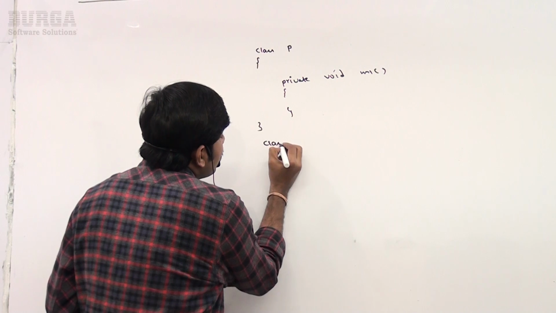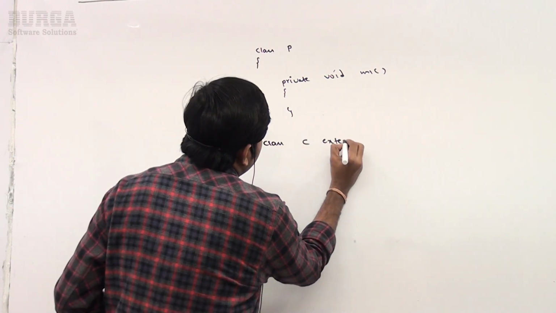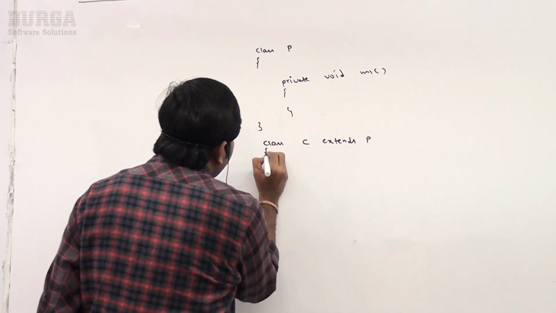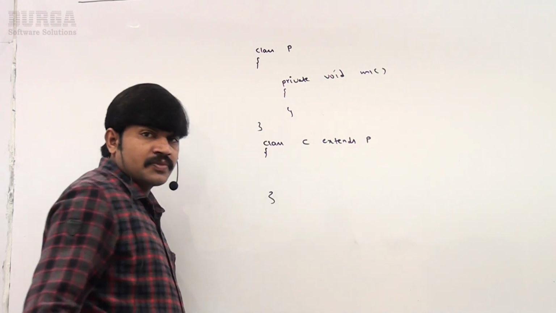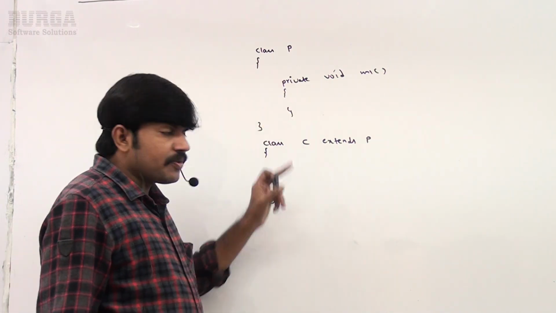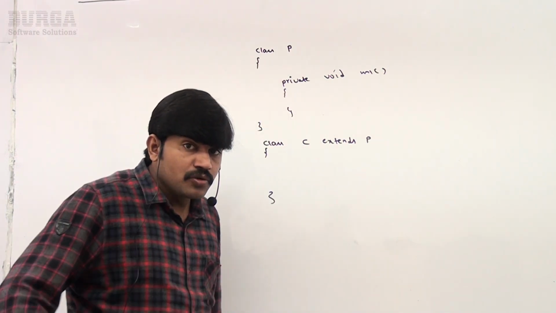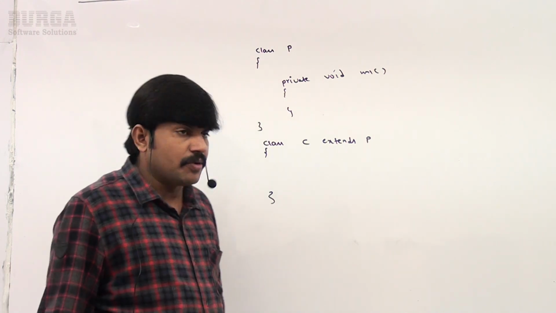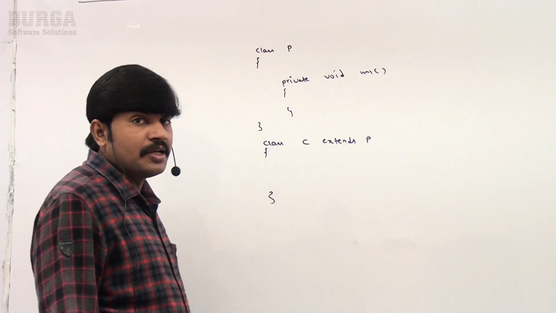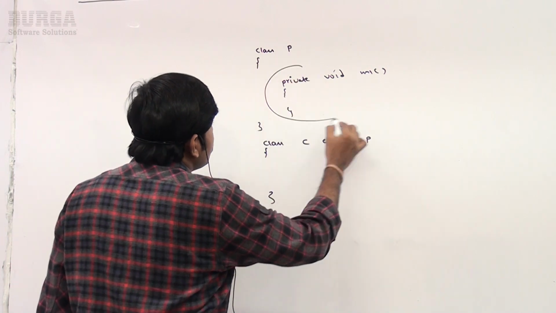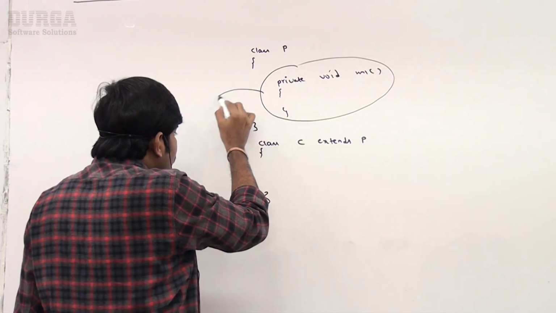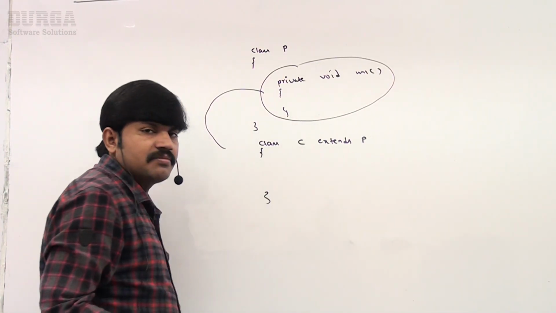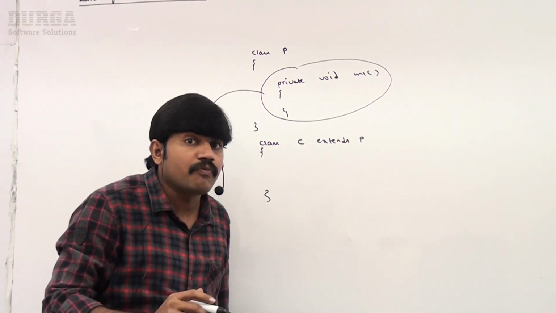Can you please tell, is the private method visible to the child classes? No, not visible, because private means within the class only. Once this private method is not visible to the child classes, then where is the question of overriding?